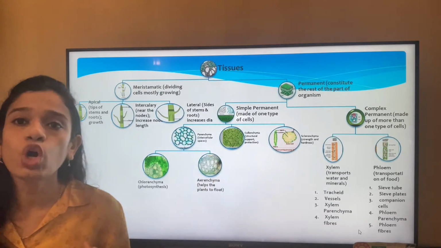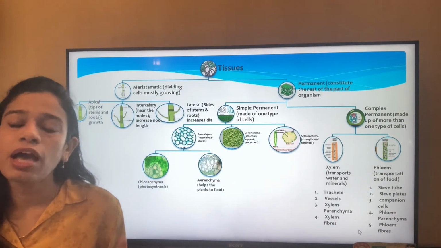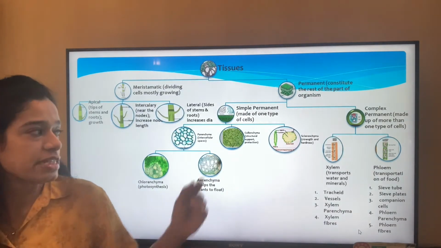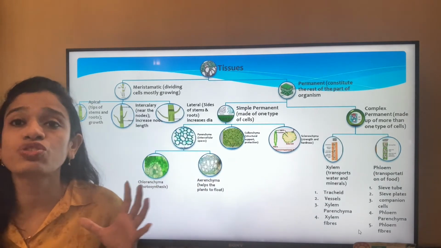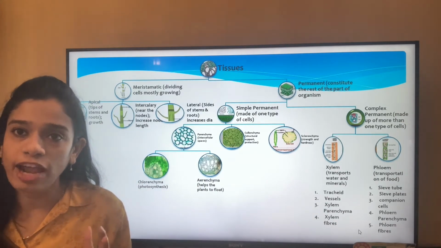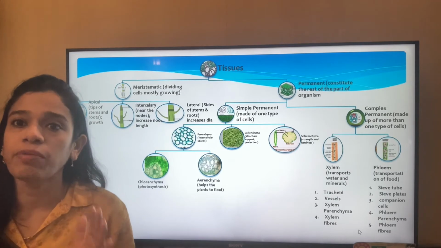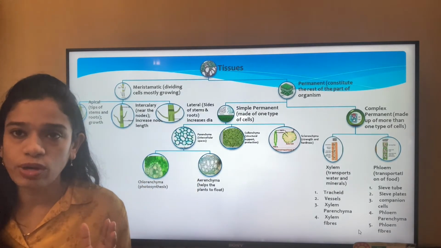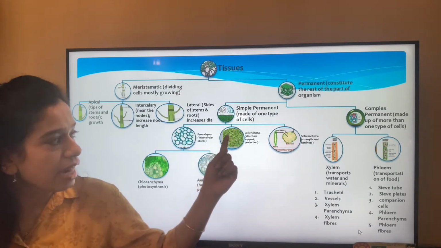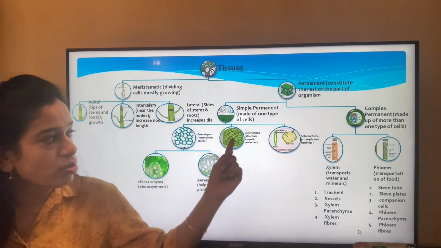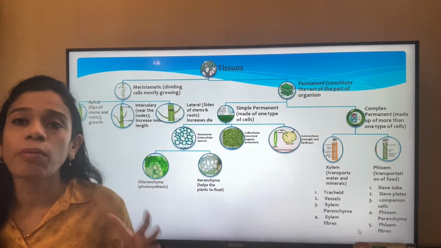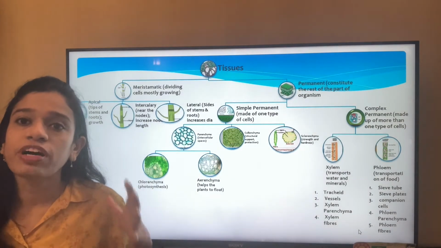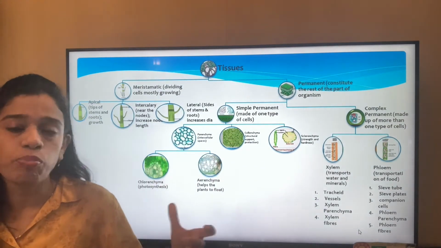Next we move on to collenchyma. The collenchyma is also a single layer of cells and it helps with structural support and function. It does not have as many intercellular spaces as parenchyma. It is quite compact and has a thick outer lining outside the cell, to give proper support and protection.